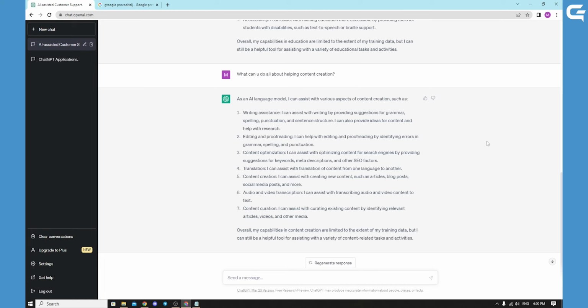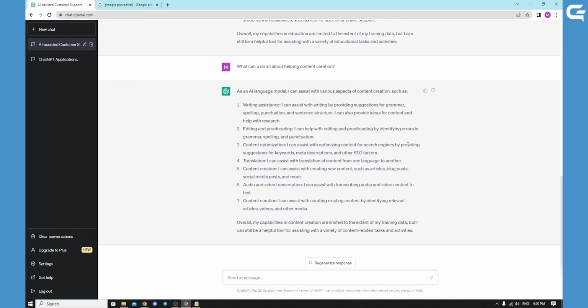So, in conclusion, there you have it. Three applications of ChatGPT. As AI technology continues to evolve, we can expect to see more innovative uses for ChatGPT in various industries, with its ability to understand natural language and generate human-like responses. ChatGPT is revolutionizing the way we interact with technology. So you can type on it, play with it. Those are the three things that I want you to see.